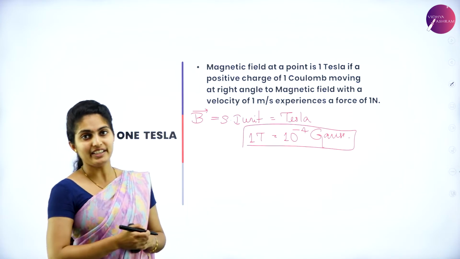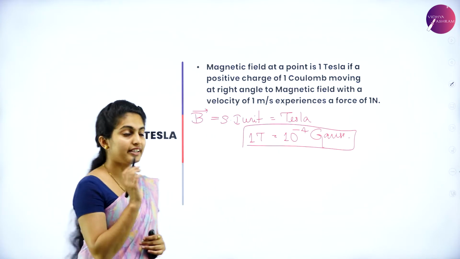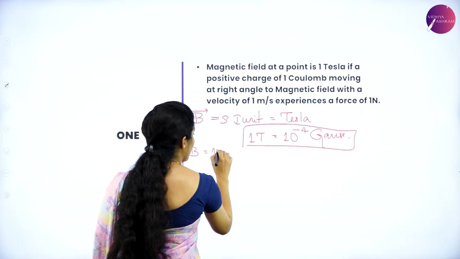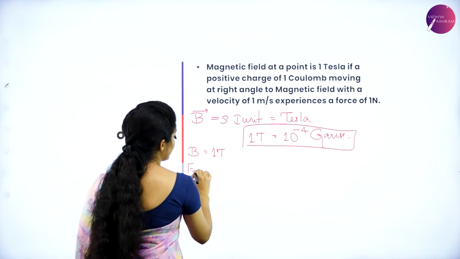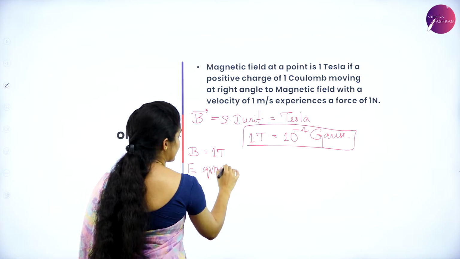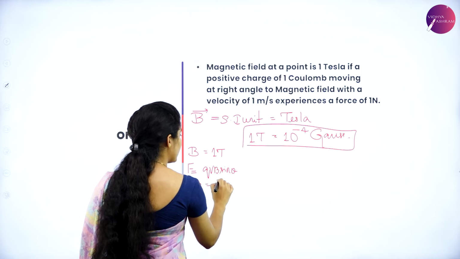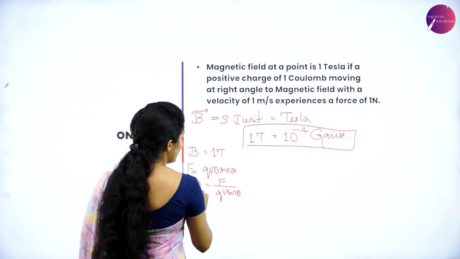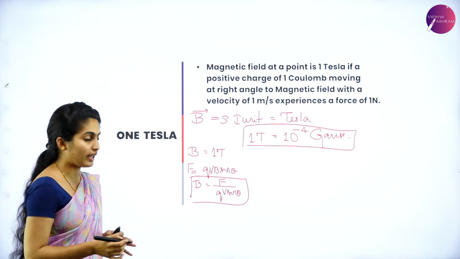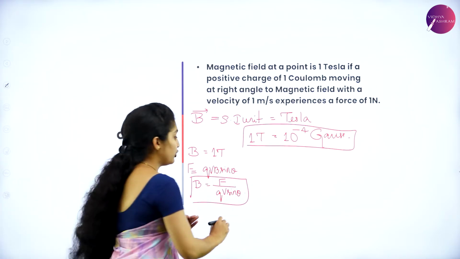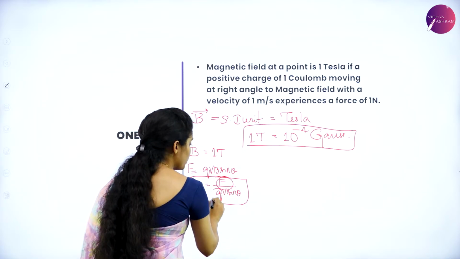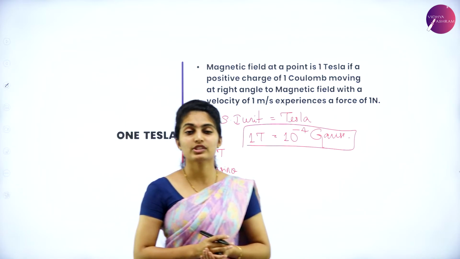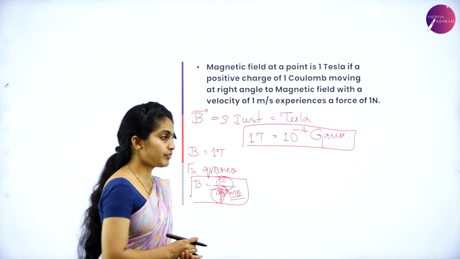So you have to define Tesla now. In order to define Tesla, you have to have a condition. When can you say that B is equal to 1 Tesla? You have F is equal to QVB sine theta. So B is equal to F divided by QV sine theta. So you have to get this completely as 1. When can you say this is 1? When you have a unit force, unit charge, unit velocity and theta is 90 degrees. The force is perpendicular to it, so theta should be 90 degrees.